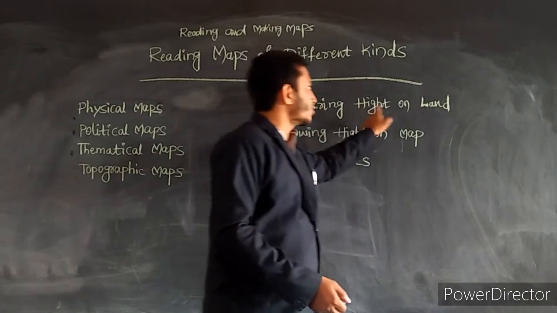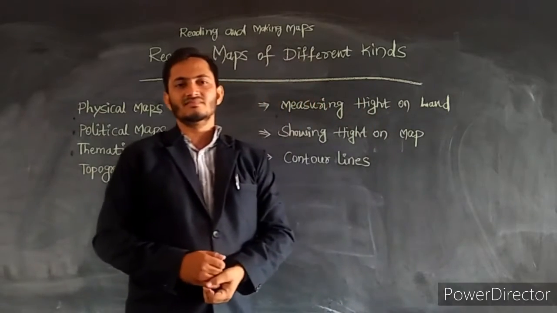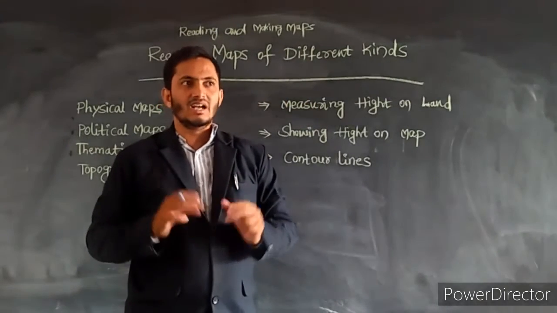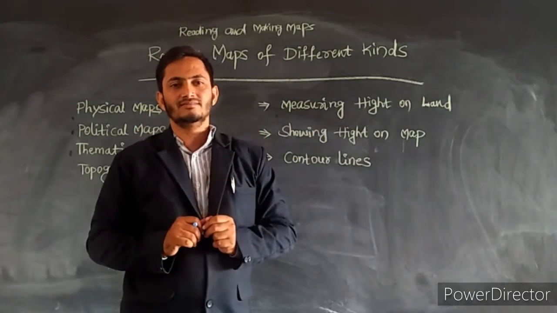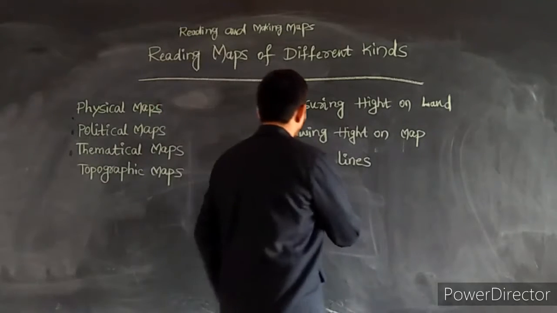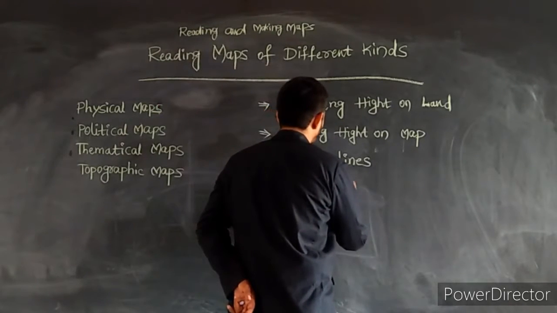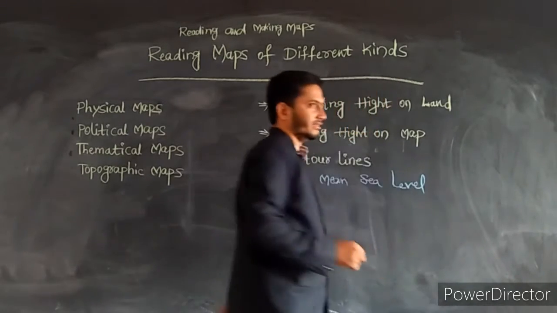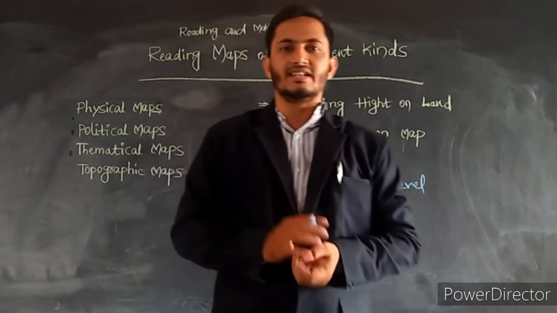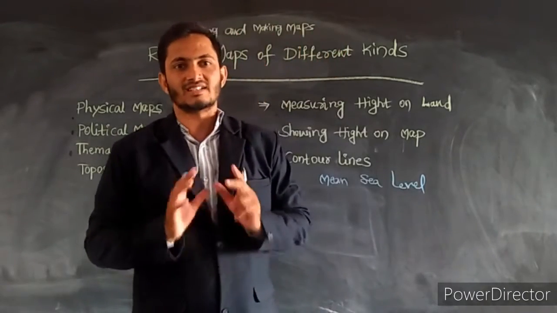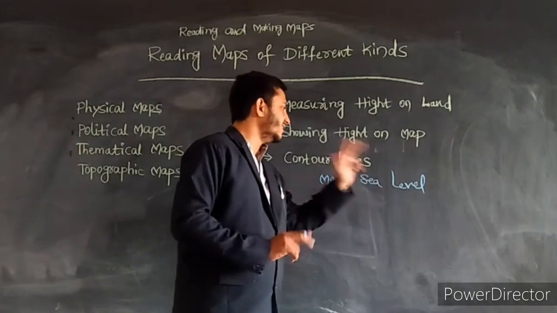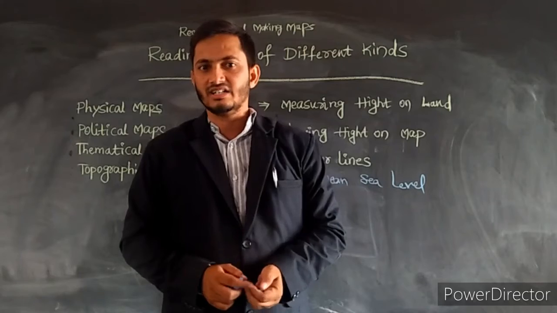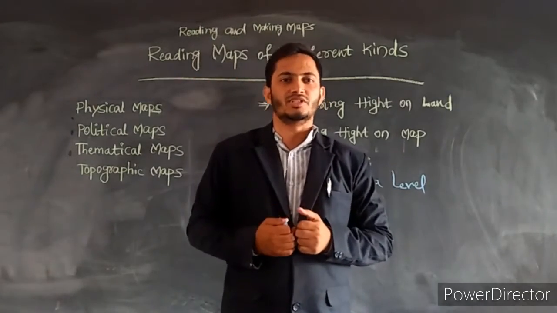Measuring height on land. How do we measure height on land? That is from the mean sea level. The measurement of height can be indicated from the MSL, mean sea level. Measuring height on land can be indicated here, like the example given in our chapter.